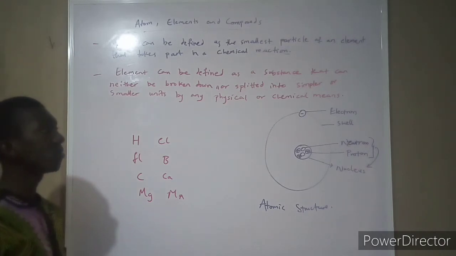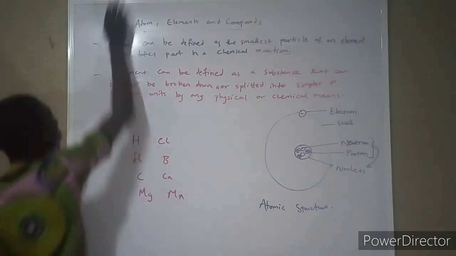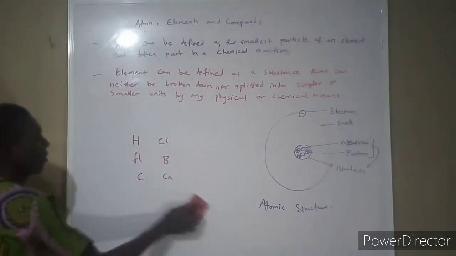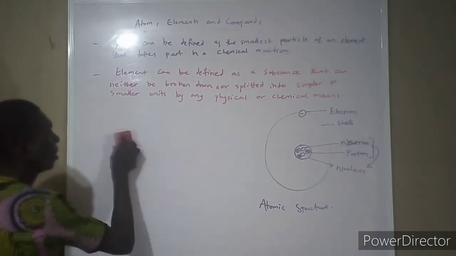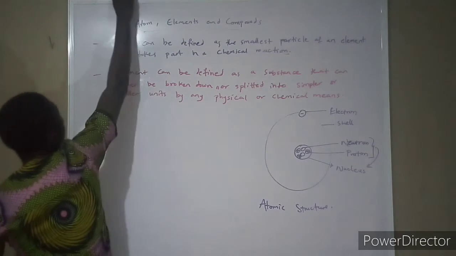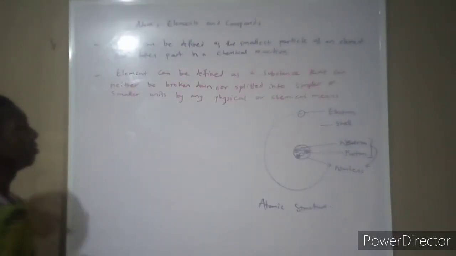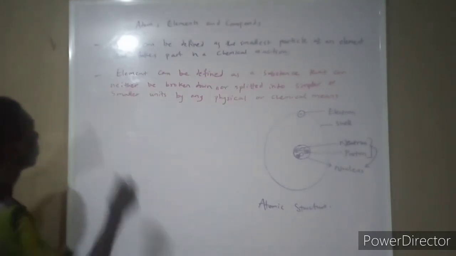And compounds can be defined as a substance that comprises two or more molecules. And we can also define an element to be a substance that comprises two or more atoms, or that is made up of two or more atoms. So elements are made up of atoms. But atom may be referred to as, let me say, the building block of an element. So now, for the compound can be defined.